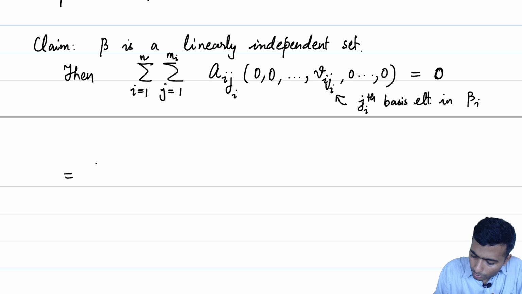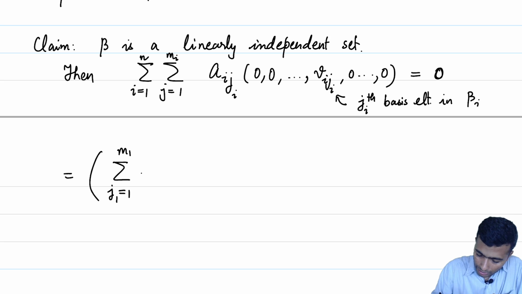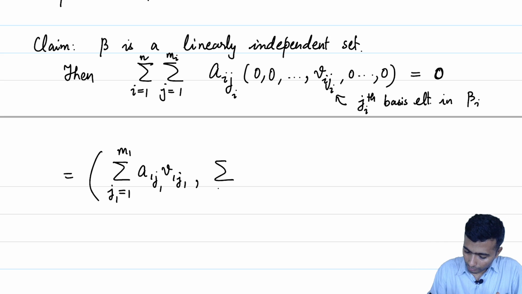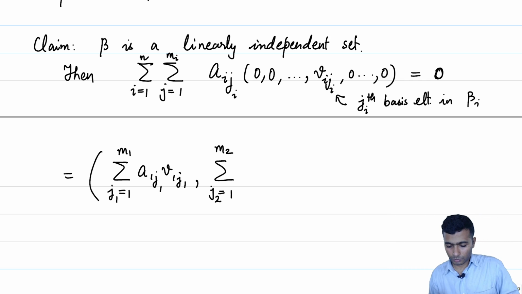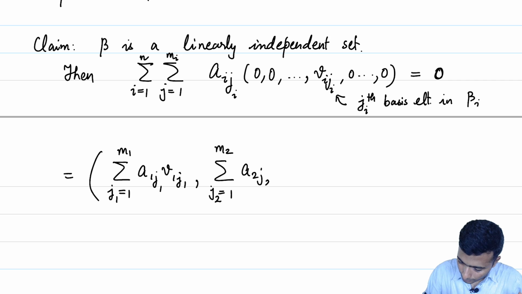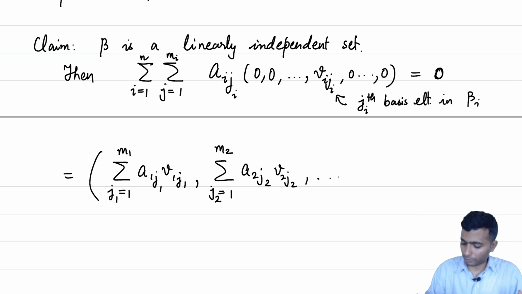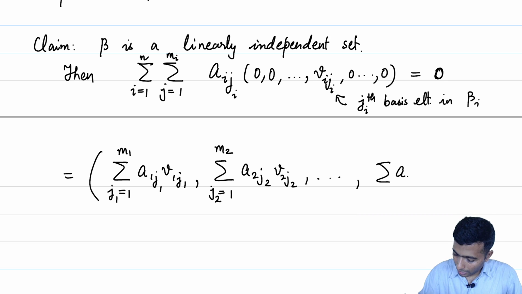This is equal to the summation over j1 going from 1 to m1 of a_1j1 v_1j1, the summation over j2 going from 1 to m2 of a_2j2 v_2j2, and so on, the summation of a_njn, where jn is going from 1 to mn, times v_njn.